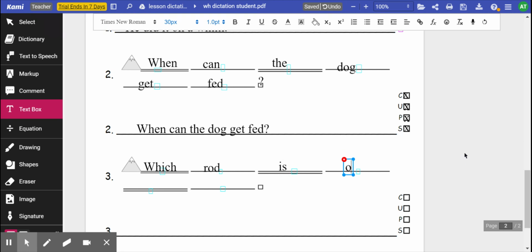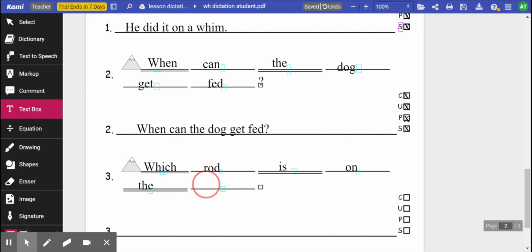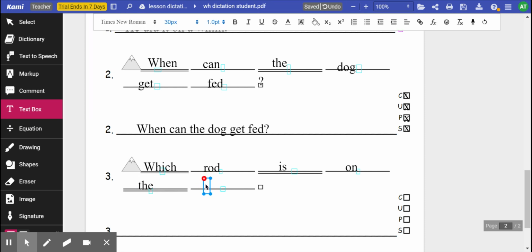O says ah and N says n. Next word is the. THE spells the. And the last word is rug. Sound by sound, rug. R says r, U says uh, and G says g.